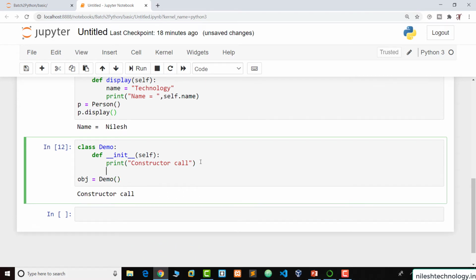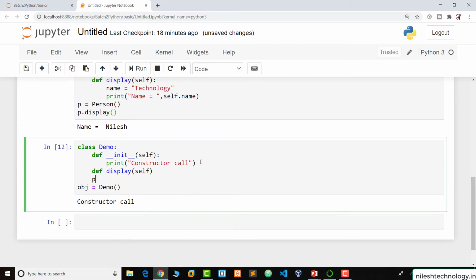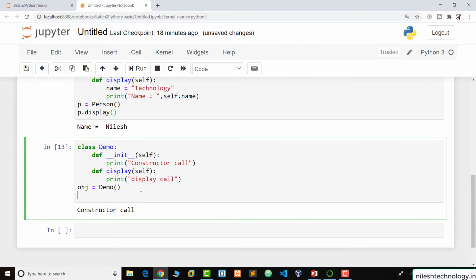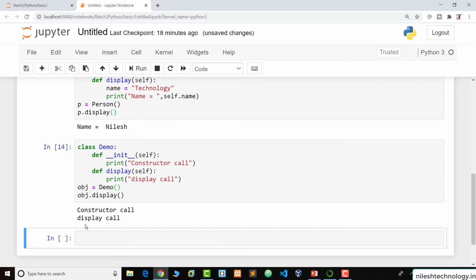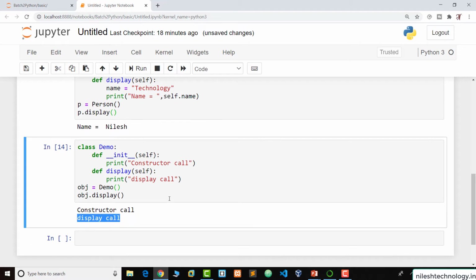If there is one more function inside this class, for example display, with a print, and when we run this code, see, only the constructor is called. This is my normal function, so if you want to execute it, we need to call this function by using the object. So object.display, and now this is the output of this function.